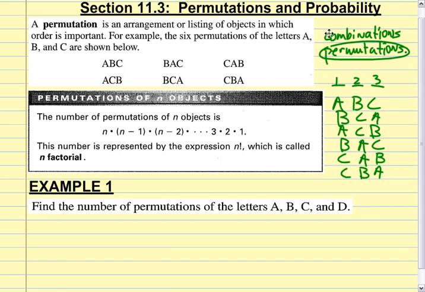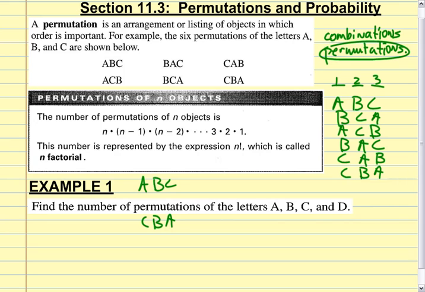Now let me ask you this. What if I took those same 10 people, and I said, here's what I need. I need 3 people to be our representatives for the 6th grade. Raise your hand. Does order matter? No. A, B, and C is the same thing as C, B, and A, isn't it?